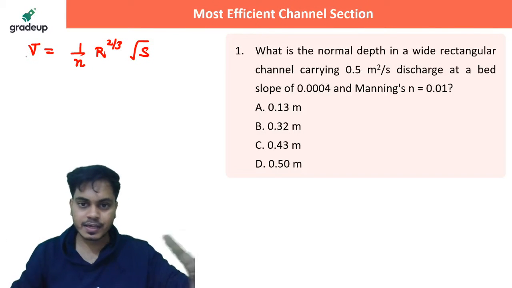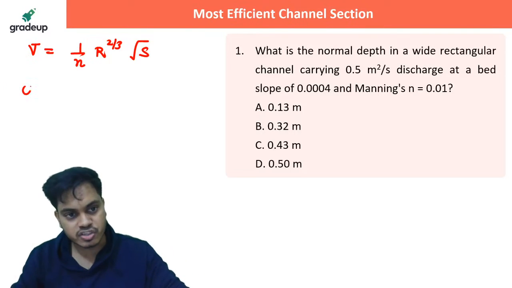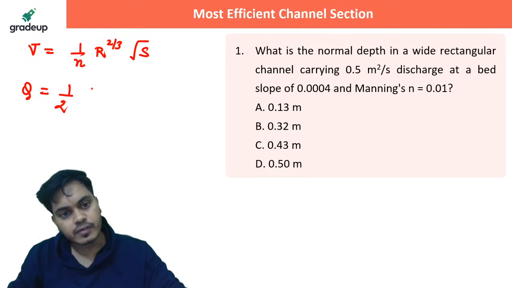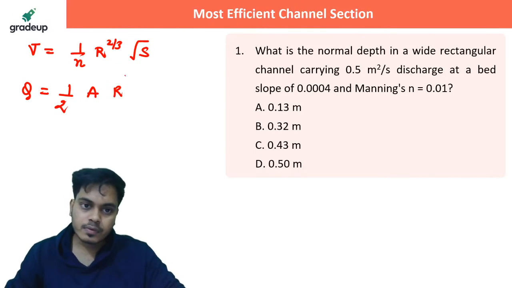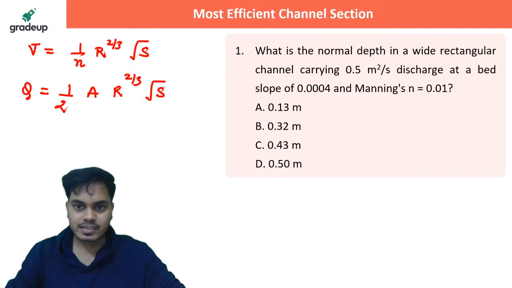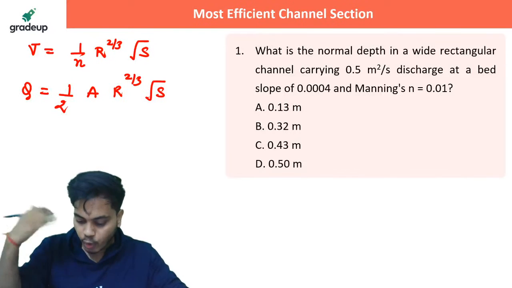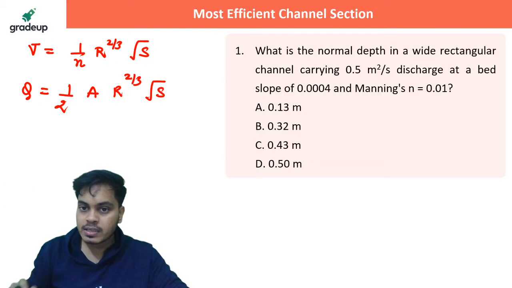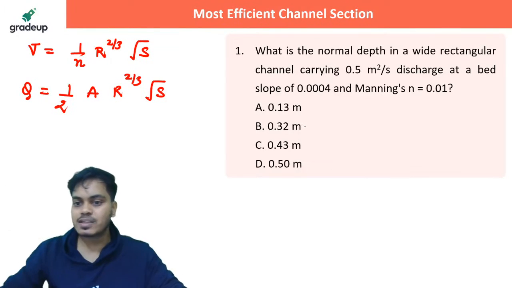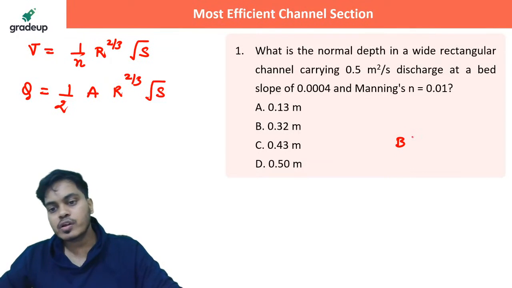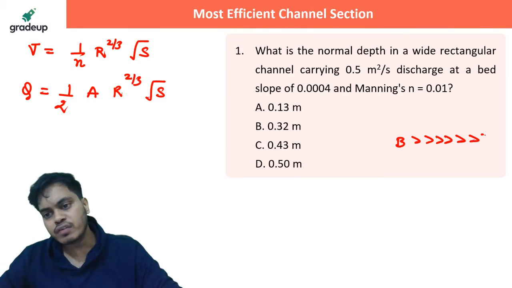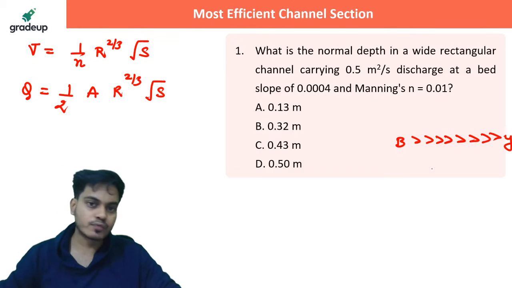So if I multiply here, area into average velocity is discharge, and here it will be half area R raised to the power 2 by 3 under root S. Guys, they are saying that it is a wide rectangular channel. What is the wide rectangular channel property? Basically, they are saying that the B value, the bed width, will be very greater than the depth of the flow.